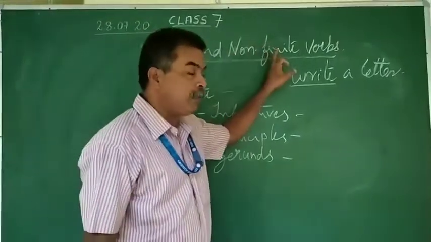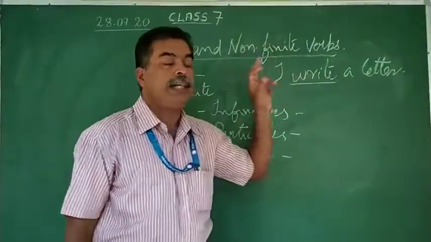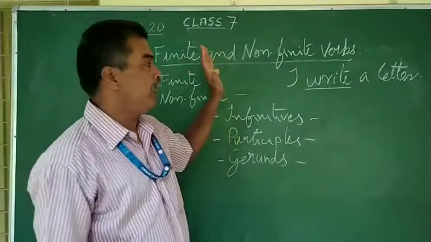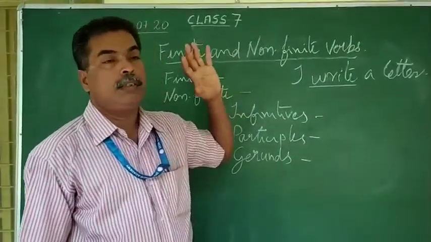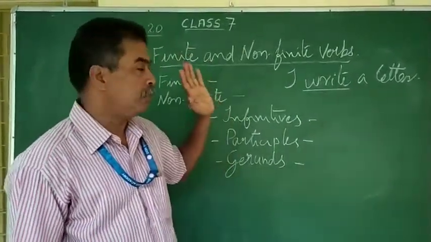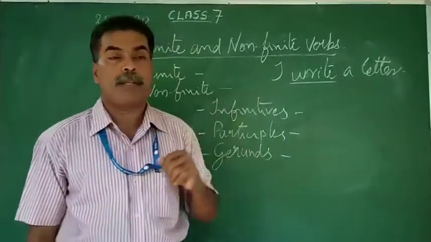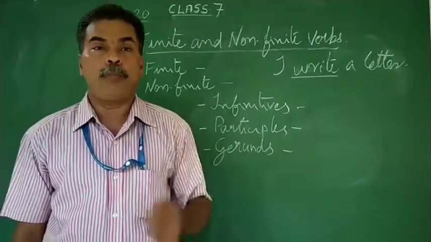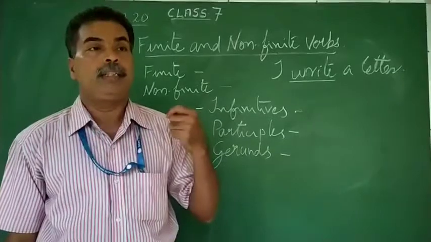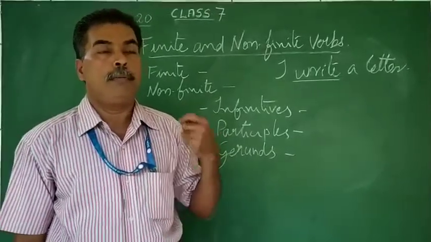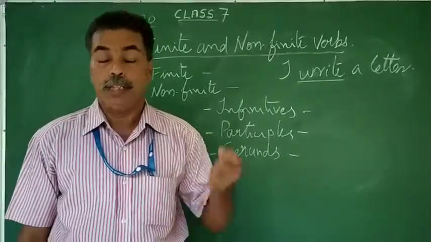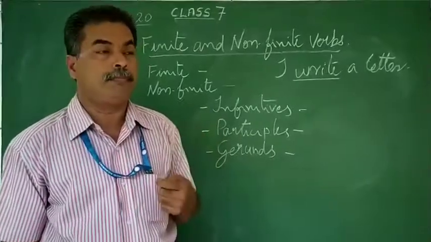Now a non-finite verb is a verb that does not change when the subject or the tense of a sentence is changed. For example, my mummy told me to eat the food, or my mummy told me to buy something from the shop.